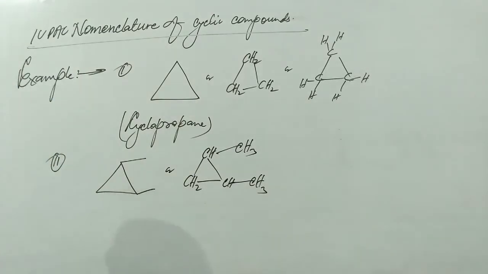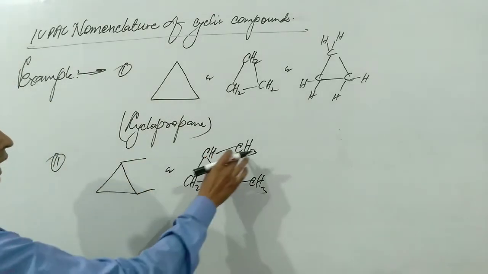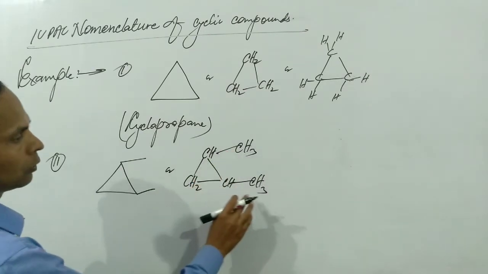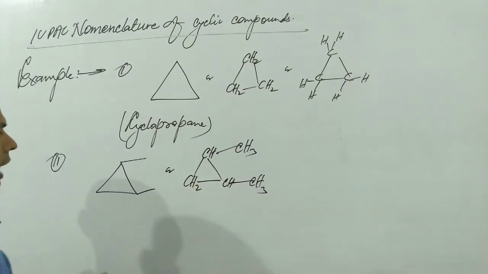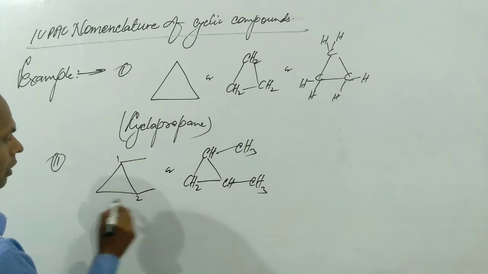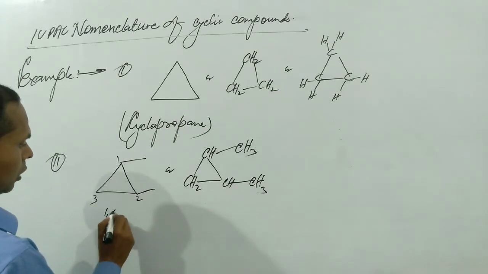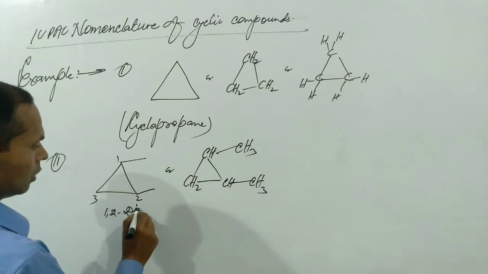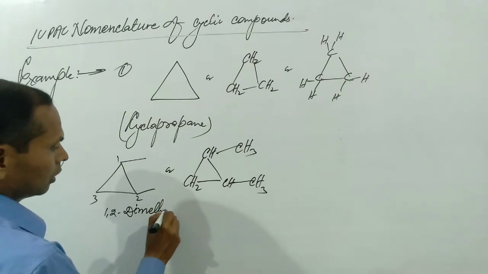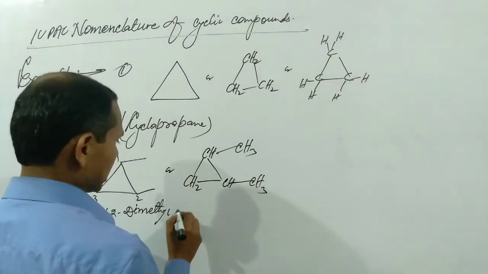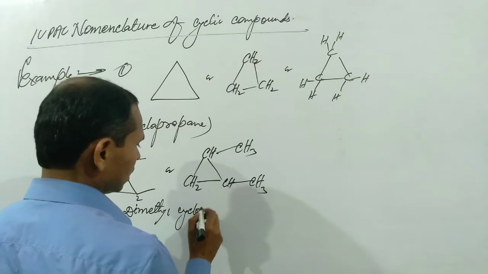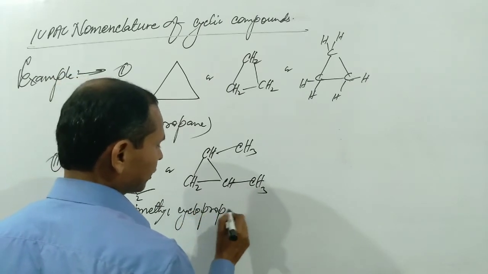This is also a cyclic compound. We see that this is the methyl group like that. This is also the methyl group like that. So we can write 1,2 dimethyl cyclopropane.